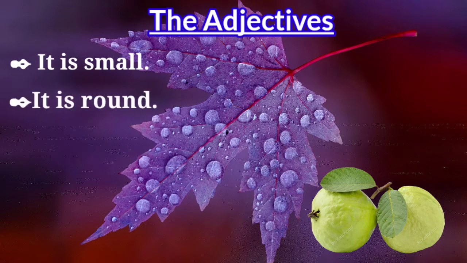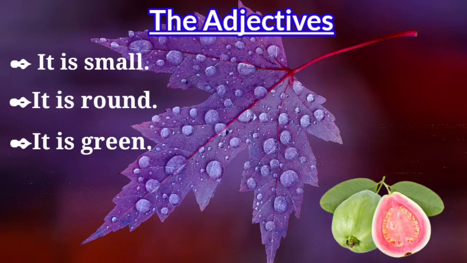It is round in shape. Very nice. Now, what color is it? It is green. Okay. Is it a raw or ripe guava? It is ripe. How many guavas do you see here? Here are 2 guavas.